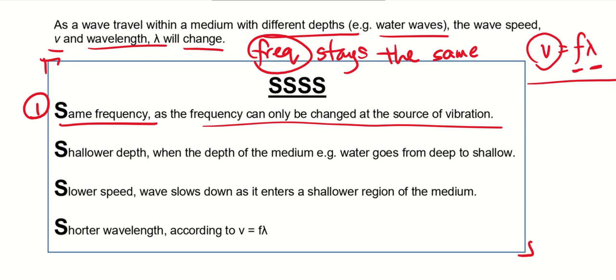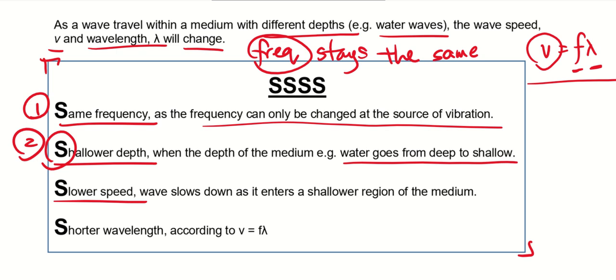The second S is shallower. Okay, so S stands for shallower. So we are using water waves as an example. So if the water actually changes depth, it becomes shallower. Okay, so this means that the water goes from deep to shallow. So this is the second S. So what happens if it's shallower depth? That means the speed will be slower. Okay, so same frequency. If the water wave goes from deep to shallower, the speed will slow down.